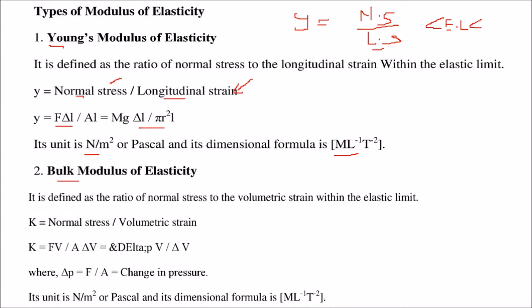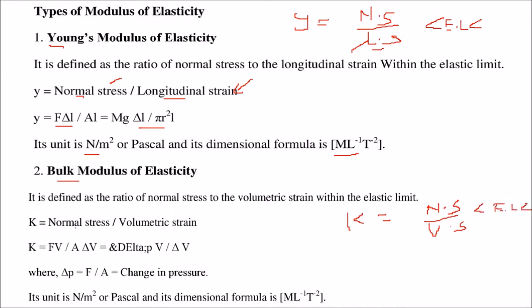The bulk modulus of elasticity is given by K, which is the ratio of the normal stress with respect to, here in the bulk modulus, the volumetric strain. So again the same thing, it has to be within the elastic limit.